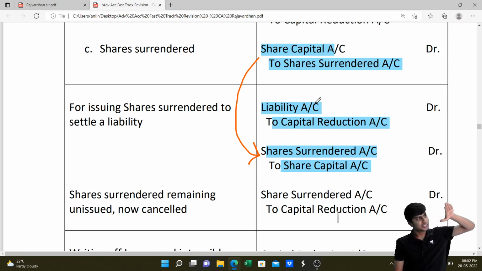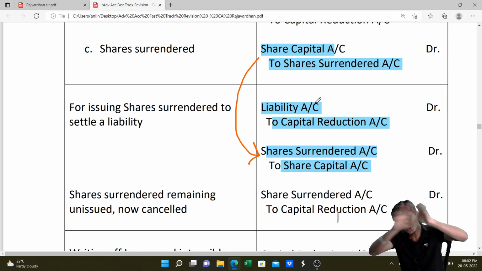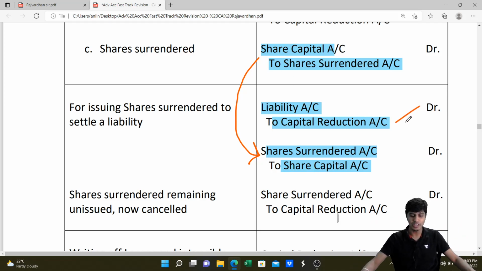Basically, from shareholders, the share will go to liability holders. That liability will become our profit. We don't give anything new. We take from shareholders, give it to liability holders. That liability has become zero. Correct? Total shares issued remain the same, but liabilities are reducing. That is our profit, which will go to capital reduction. Done.